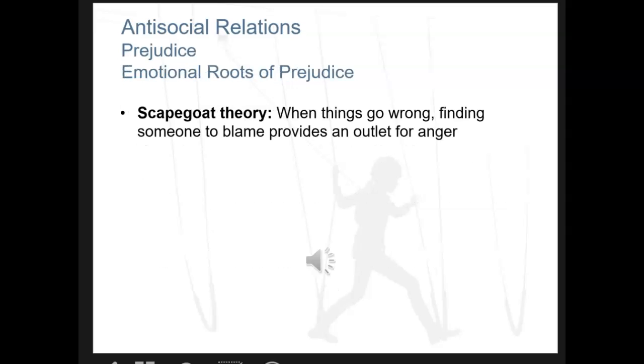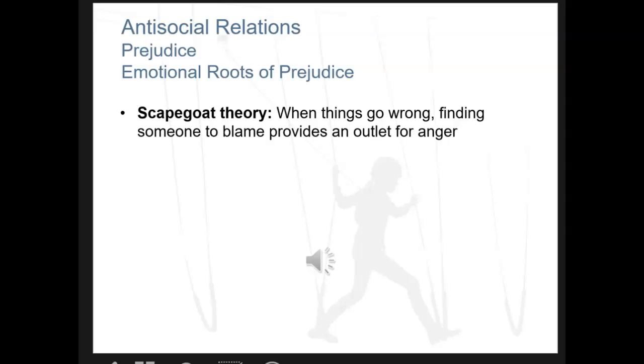Let's talk about the scapegoat theory. The scapegoat theory happens a lot when there are economic or political or social hard times. Whenever there are difficult times, we tend to, as a people, as a society, try to find someone to blame for the hard times. We try to find a person or group of people to be the target of our anger. This is the scapegoat theory.